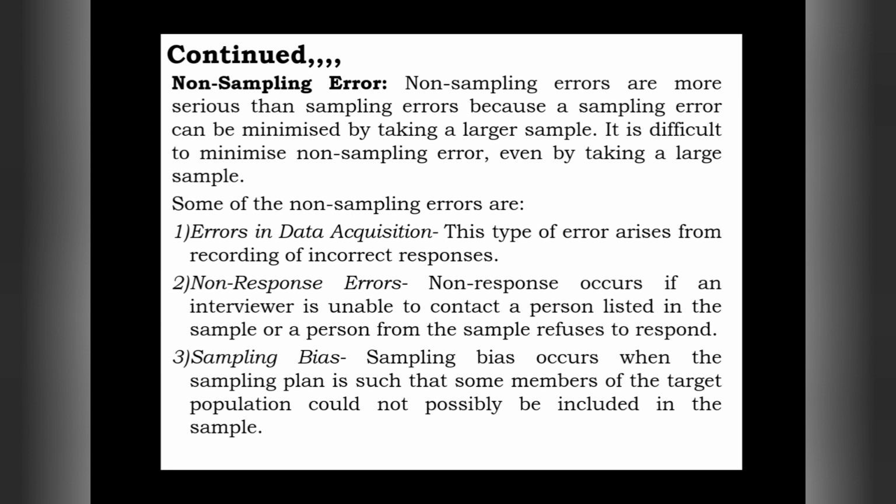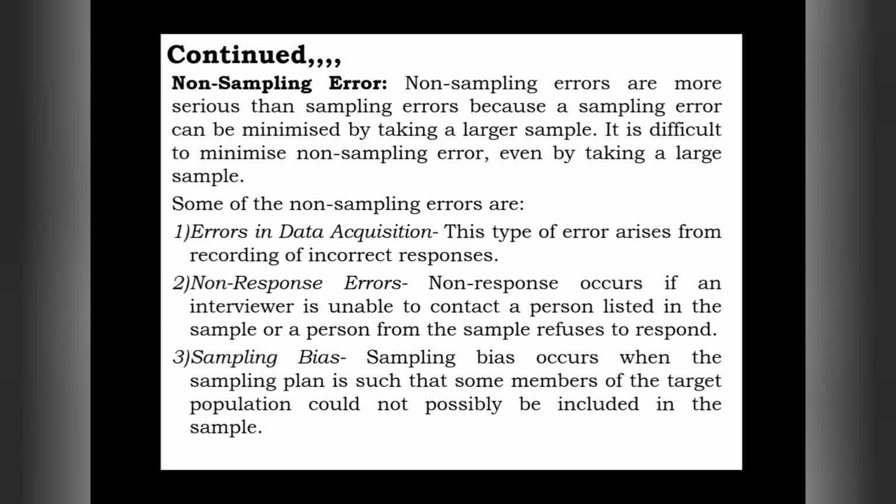Sometimes there are individuals whom we cannot use in the sample, and at that time sampling bias occurs. For example, there is a household in the study area population, but due to certain reason we could not use that household as our sample, so we get a sampling bias kind of problem. So this is non-sampling error.